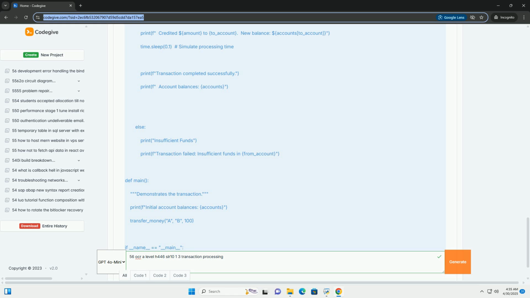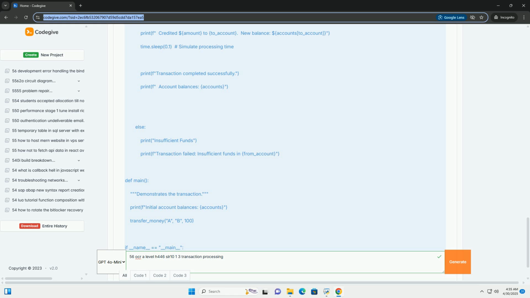Important notes about the Python example. Simplified: this is a hugely simplified example. Real database systems have much more sophisticated transaction management features. No rollback: this example doesn't implement rollback in the event of an error during the transfer, for example if crediting fails for some reason.